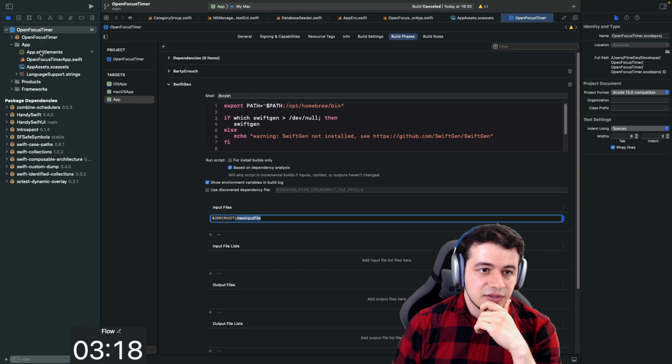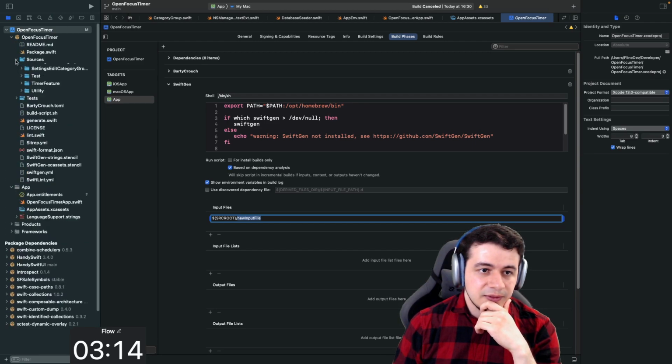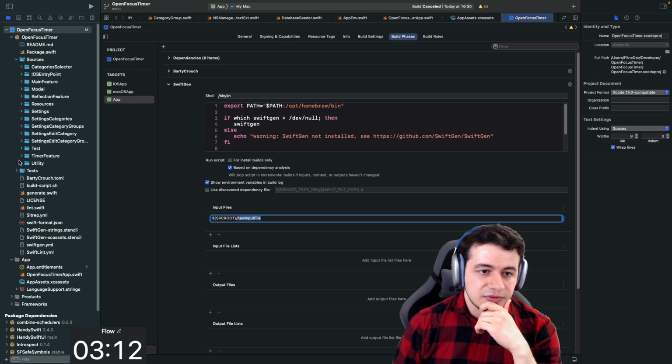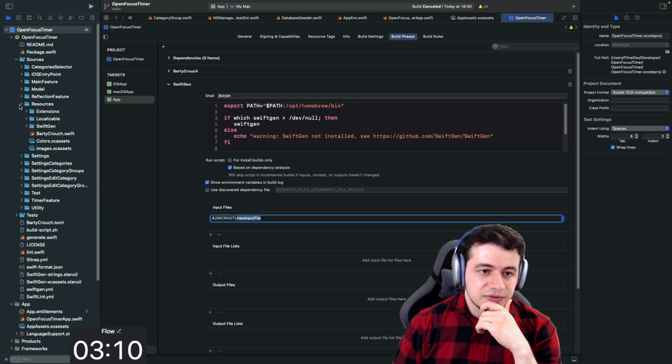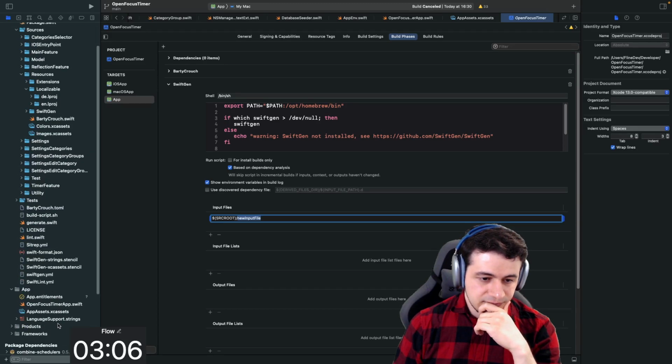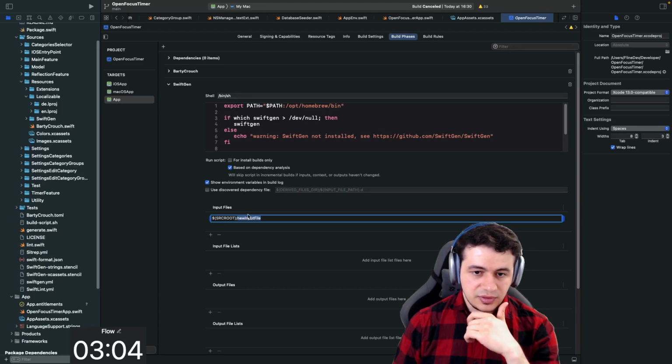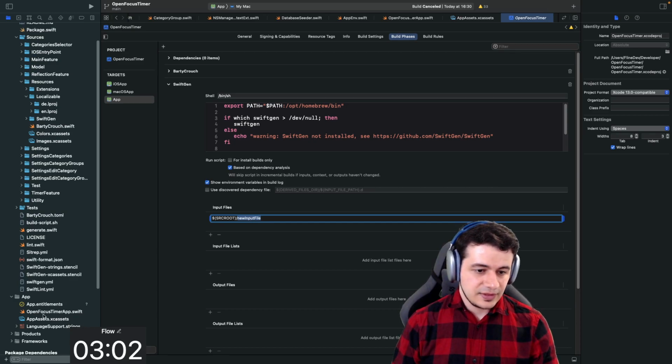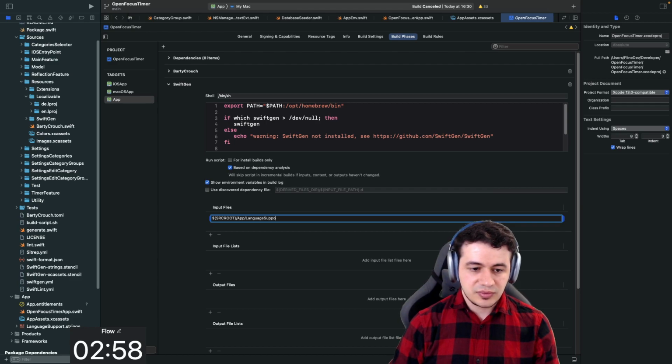and just say our language supports the strings, but we do have also translations here, do we? Resources. Yeah, we do have localizable here. So these two, either on app/language support.strings.